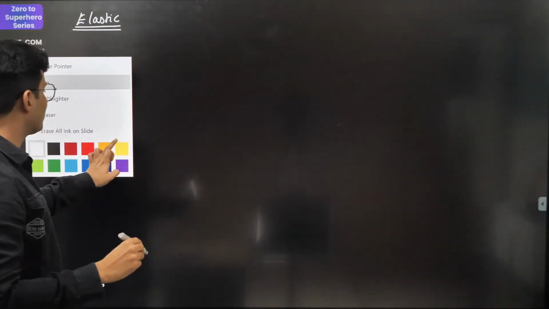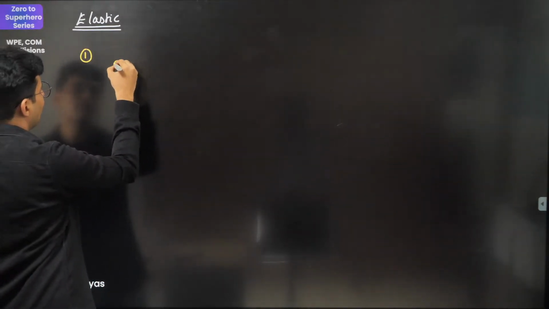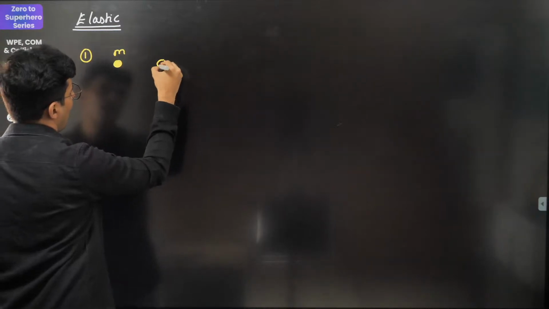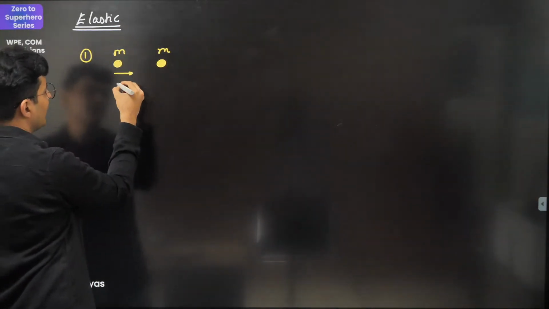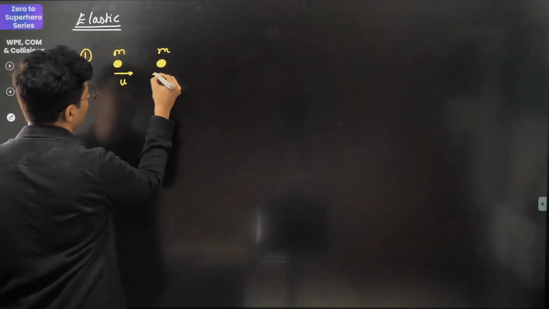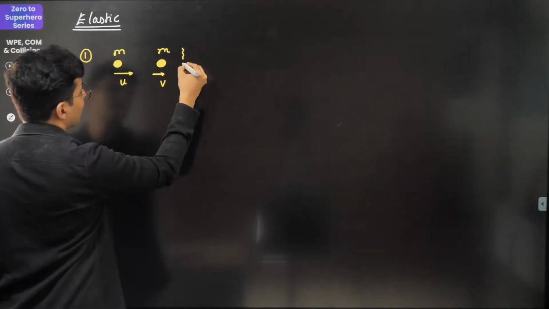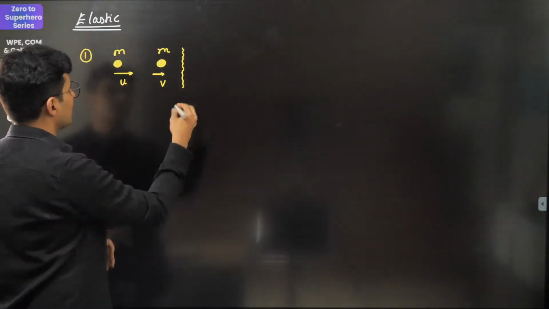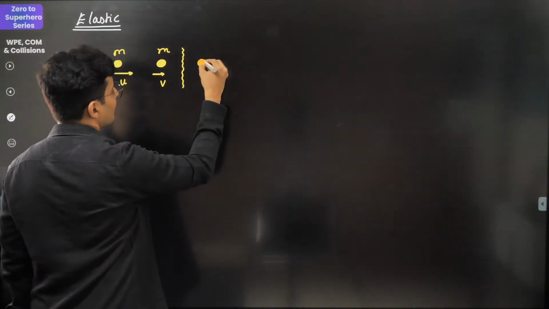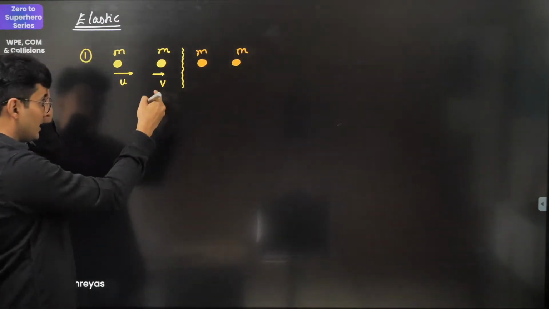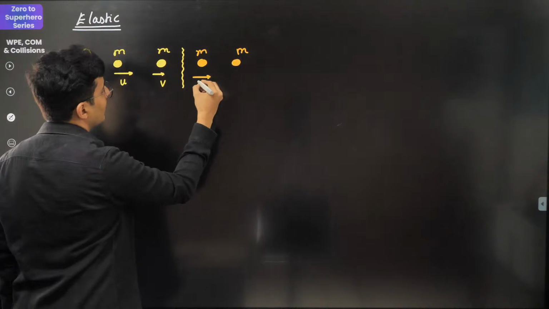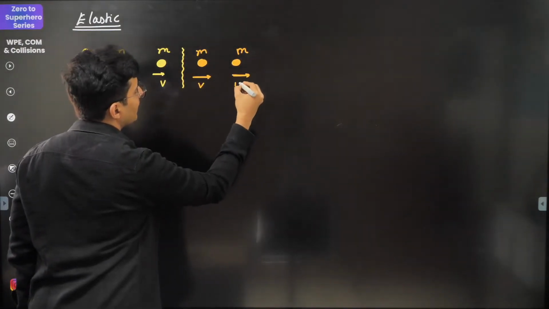For elastic collisions only. These are 4 important scenarios. Observe. First scenario, if you have a mass colliding with another equal mass, let's say this has velocity u, this has velocity v, after the collision you will see that if the masses are equal, then their velocities get exchanged, meaning this v will come over here and this u will come over here.